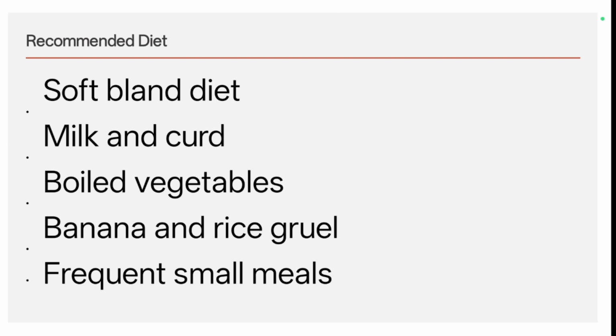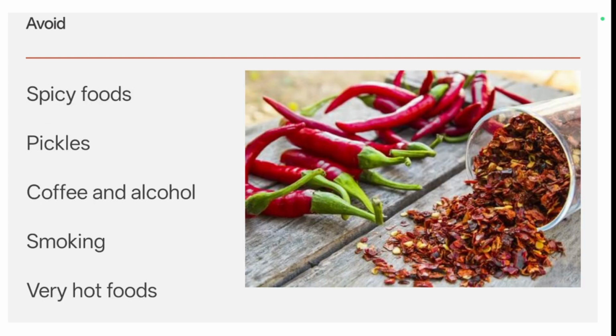Recommended diet is a soft, balanced diet. Milk and curd, boiled vegetables, banana and rice, frequent small meals, and they should avoid spicy food, pickles, coffee and alcohol, smoking, very hot foods.